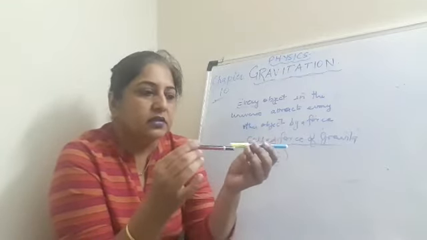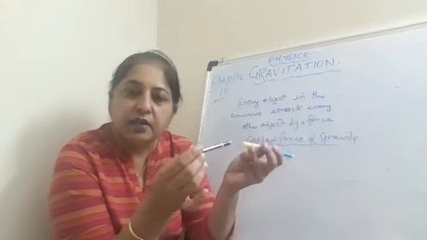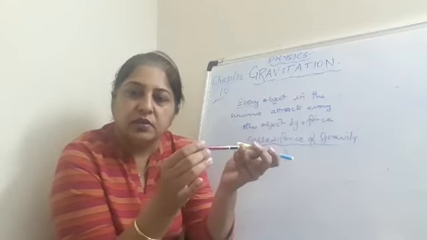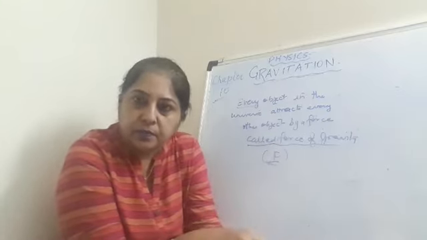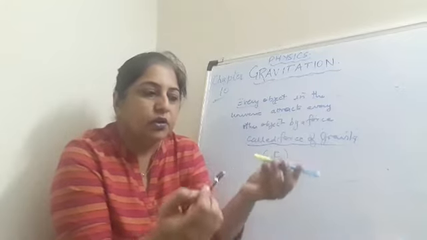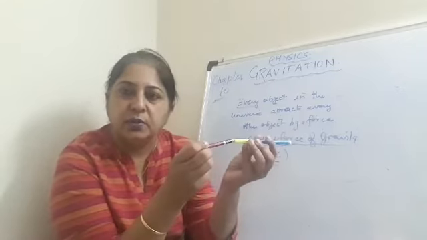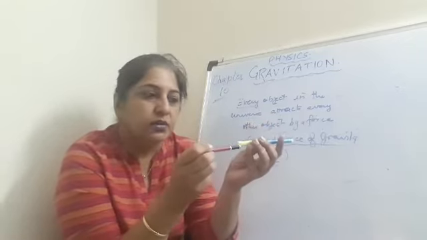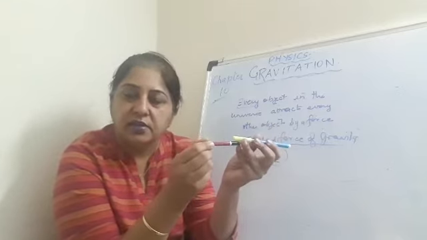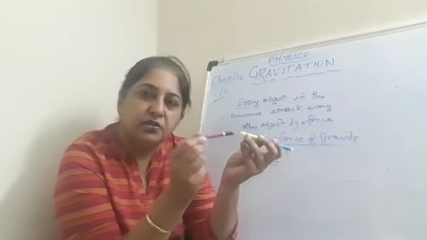Now you know that this force of attraction between any two objects is a very weak force, and the force present on the earth is stronger than the force existing between any two objects. That is why this force cannot be felt; it is an extremely weak force.